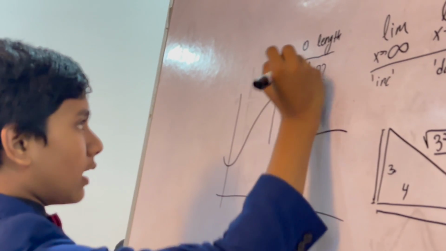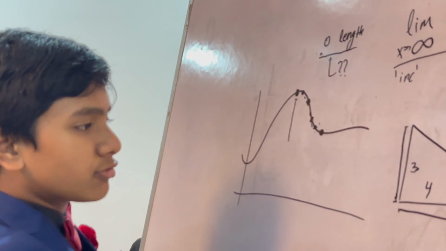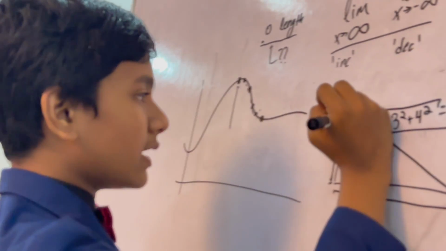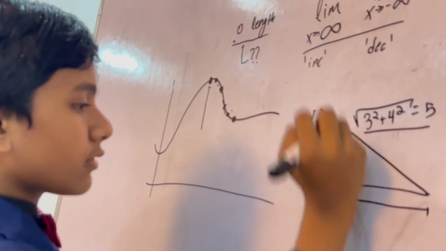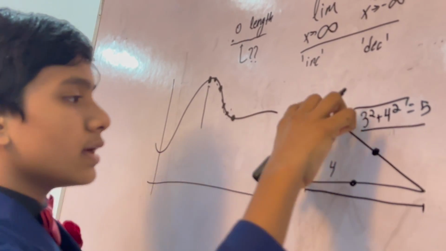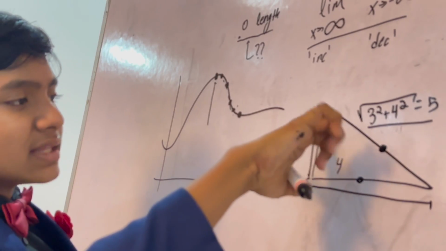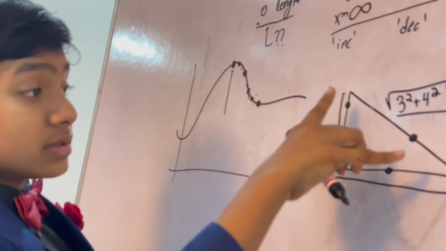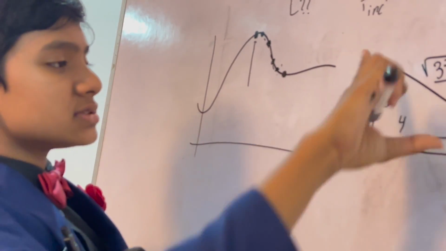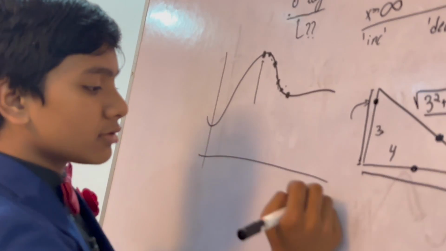Points, I mean, don't really contribute anything to the concept because if they do, then let's say we have this right over here, these points right over here, and these points right over here. These all have infinite points, but somehow they all have different lengths. So that's just what happens when you try to consider length in terms of points, which don't have any length. Points and length are not inherently related concepts.